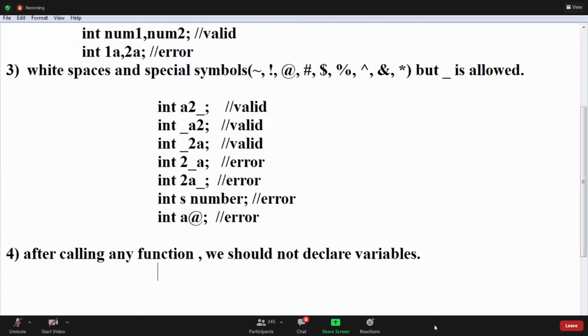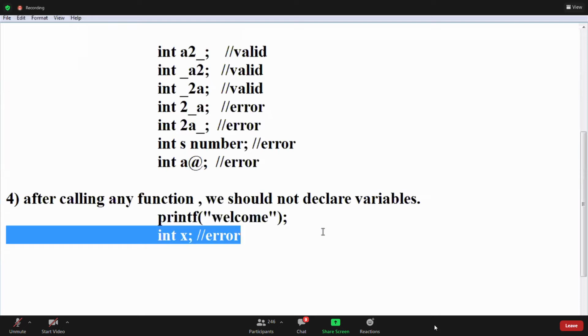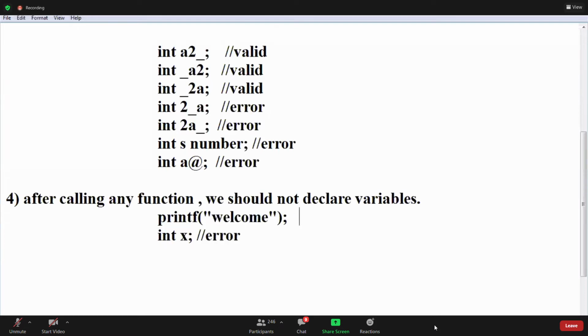For example, I used a printf. Can I use some statement? Printf function it is. Can I declare variables, guys? Int x, this is error, guys. This is a function calling, guys. Printf, we are calling the function. After calling a function, variable declaration is not allowed, right? Declaration not allowed here. That is a fourth rule, guys.